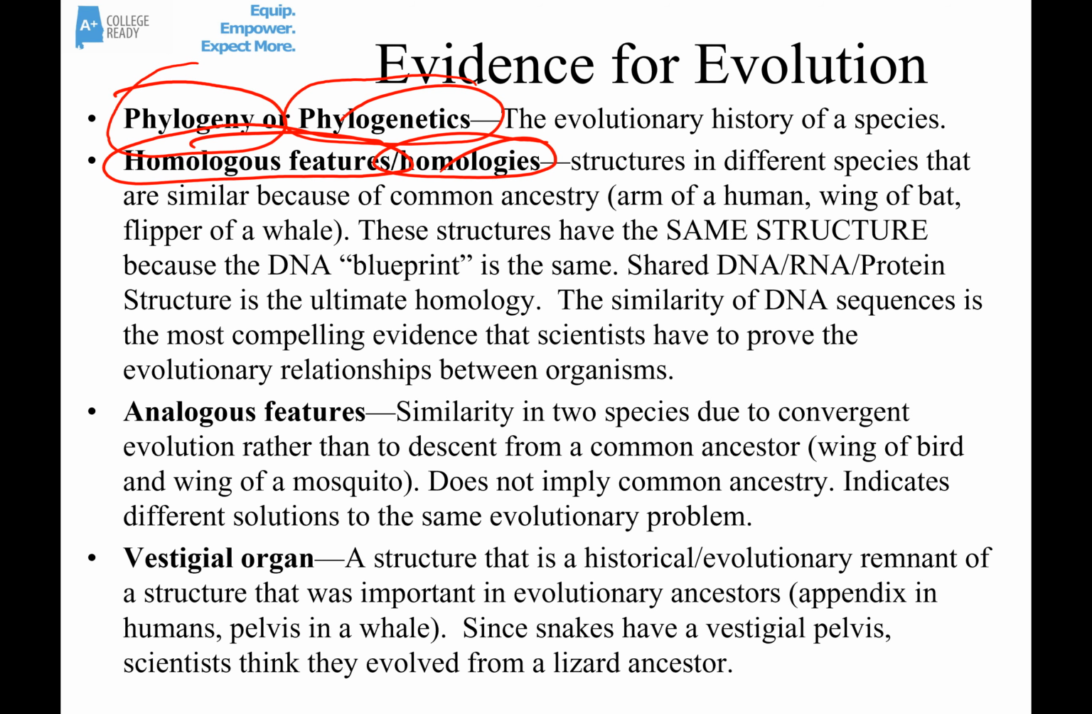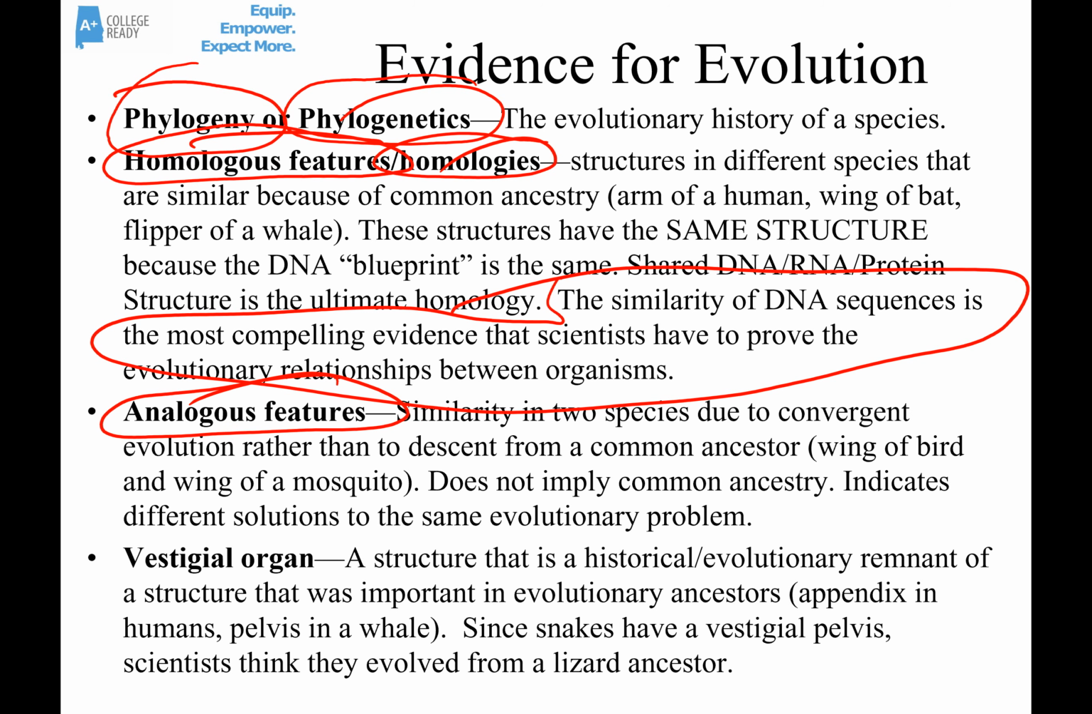It's the shared genetic code of essentially all of life. Shared RNA, shared protein structure, all of those can be thought of as homologies. But if asked to give the most compelling evidence of evolution, the similarity of DNA sequences across life is by far the best evidence.